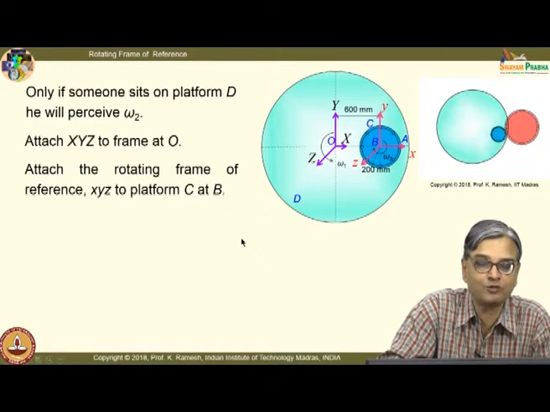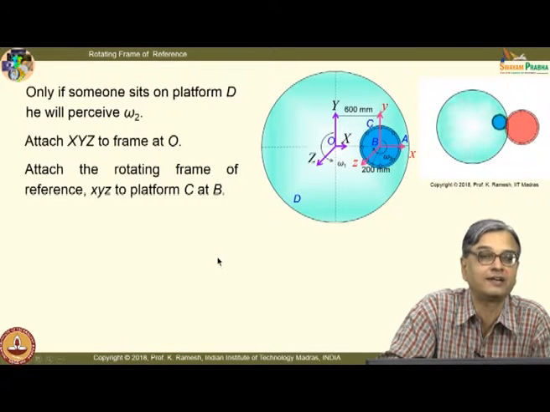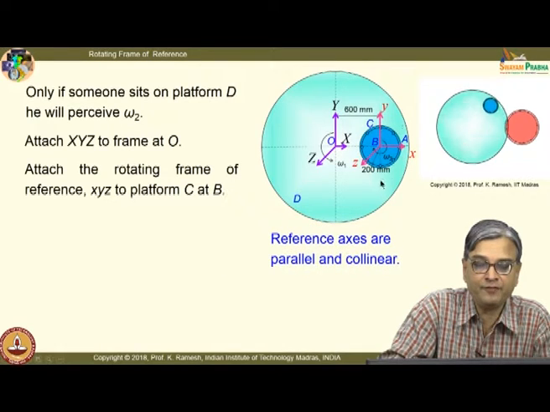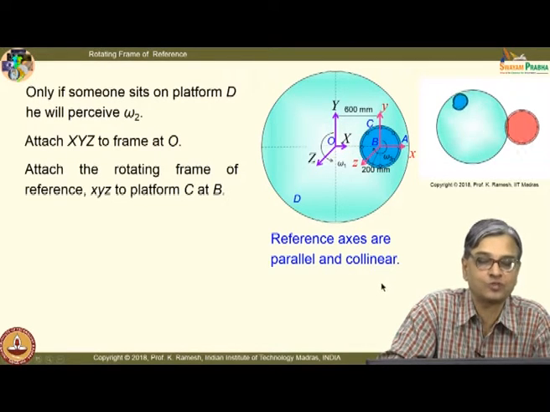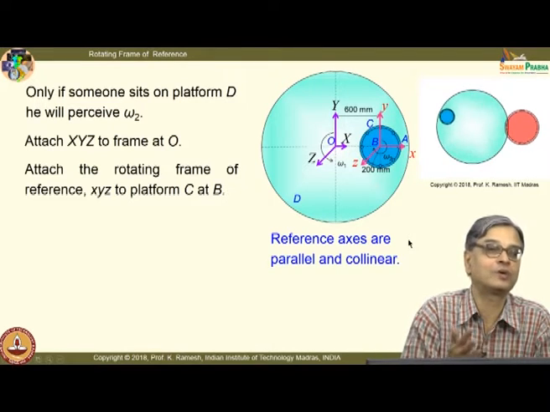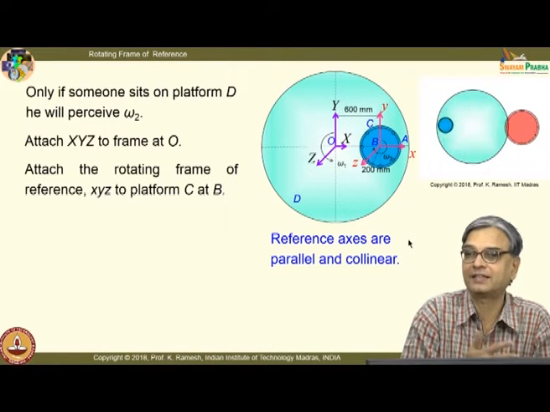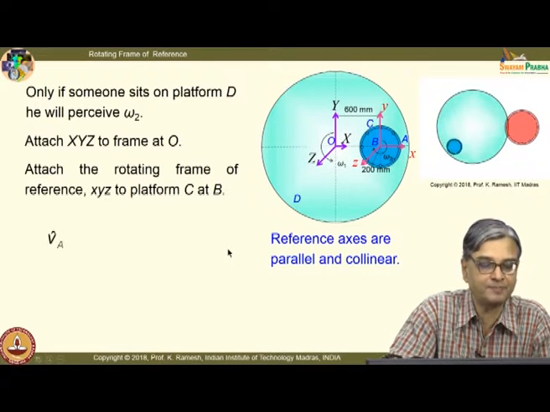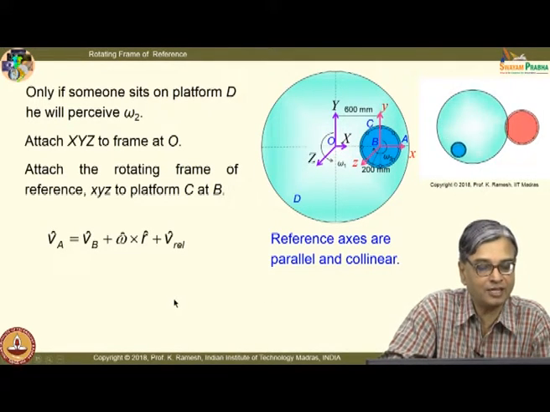So, I can directly use the expressions whatever we have learnt, closing your eyes. And if you look at the axes, they are parallel and collinear. So, I have also not brought in any difficulty in handling your unit vectors, they can be one and the same. So, it is a very simple problem to start with, and the question is we have to find out the